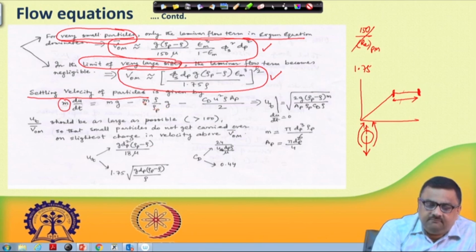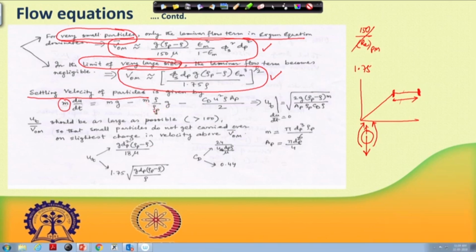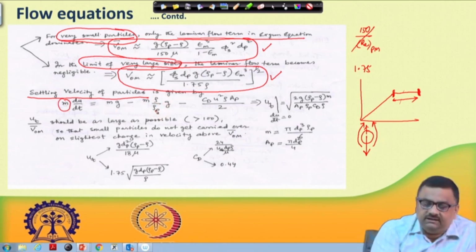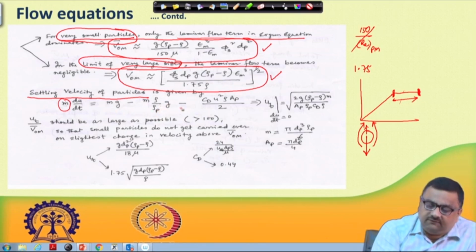Here m/rho_p is the volume of the particle, rho_p is the particle density, m is the mass of the particle, and rho is the density of the fluid. So this is the volume of the particle multiplied by density of the fluid multiplied by g. This is essentially buoyancy. So, weight of the particle minus buoyancy minus drag force.